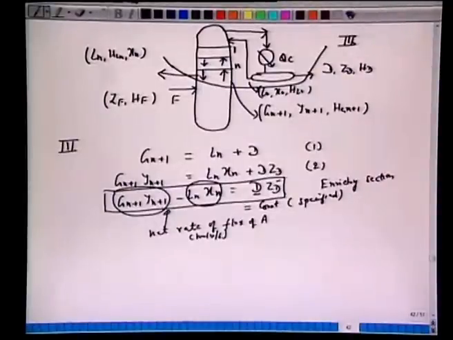And the reason why we write like this, if we recall, is that now we can apply this mixing rule. Since D is fixed, for any stage in the enriching section, if we apply this mixing rule on this HXY diagram, all of these will be intersecting at one point.